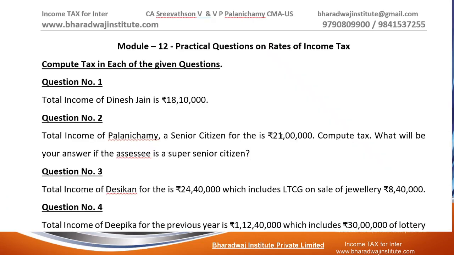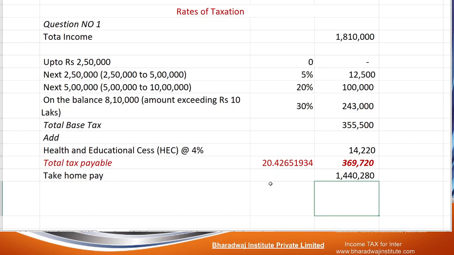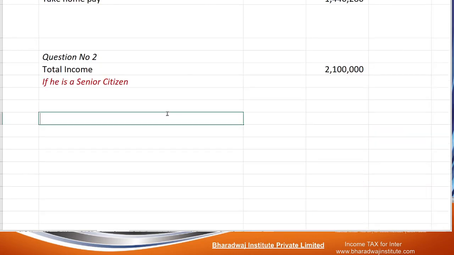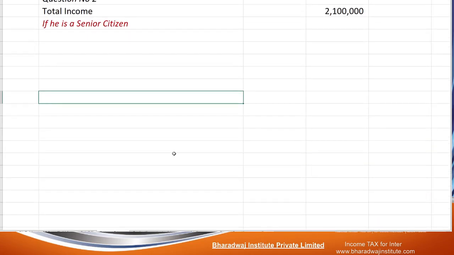Hope you tried it. 21 lakhs. For 21 lakhs, we have to calculate tax. All these are general items only. Okay, first let us solve if he is a senior citizen, what will happen. We will also see if he is a super senior citizen, what is going to happen.